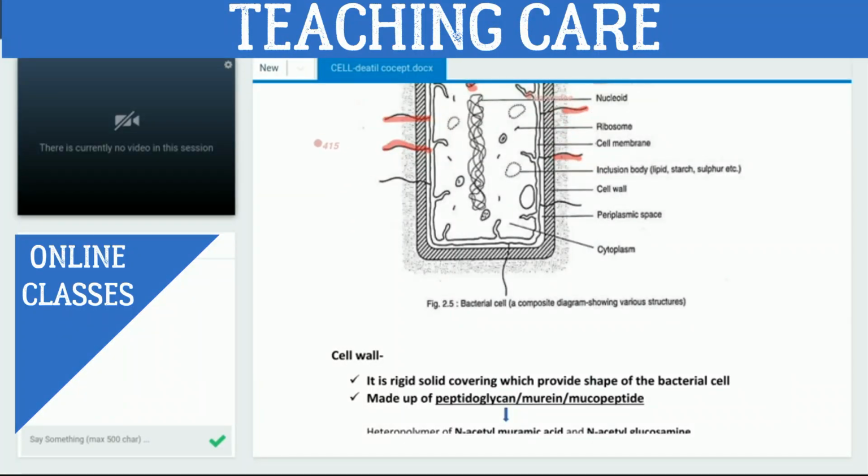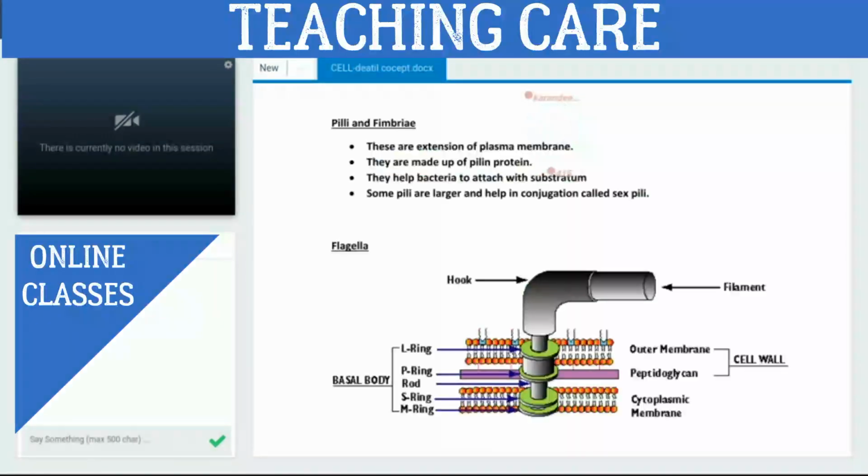Say for example, this one is the substratum. Substratum means any surface. Which structure of the bacterial cell helps to attach with the substratum? These pili. The pili help to attach with the substratum. Got it? Fimbriae have the same function. Fimbriae also help in attachment. Basically, both structures help the bacterial cell attach with the substratum.